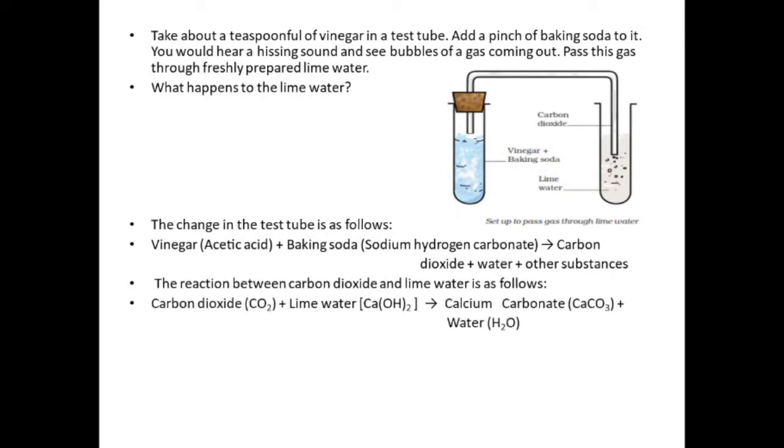The reaction between carbon dioxide and lime water is as follows. When the carbon dioxide is passed through the lime water solution with the help of a bent tube, the solution becomes milky. That milkiness is due to the formation of a new substance called calcium carbonate. The equation is carbon dioxide plus lime water gives calcium carbonate and water, or you can say CO2 plus Ca(OH)2 gives CaCO3 plus H2O.